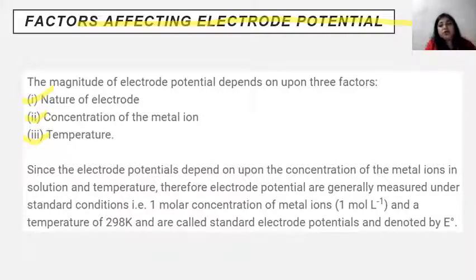So even a slight change in temperature will have a high impact on the electrode potential value. So these three factors, nature of electrode, concentration of metal ion, and temperature, have a major impact on the value of electrode potential, and these should always be fixed to calculate exact electrode potential values.